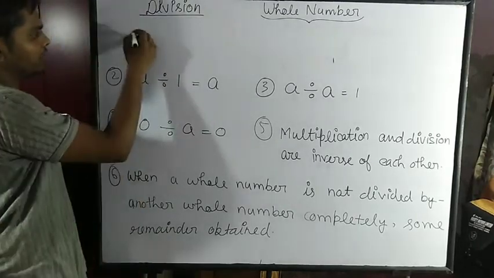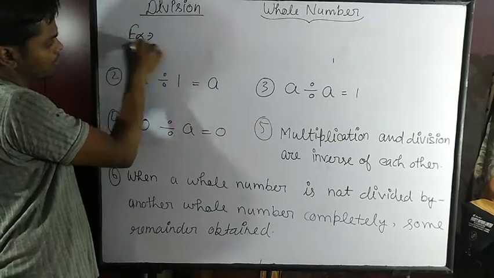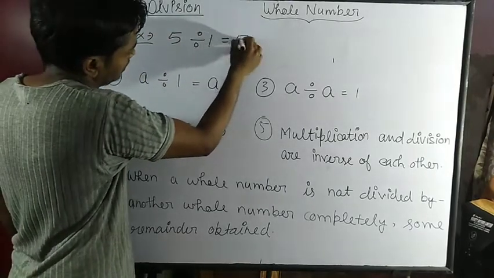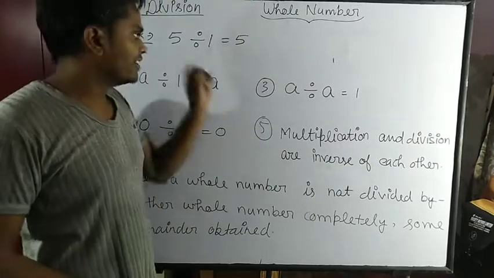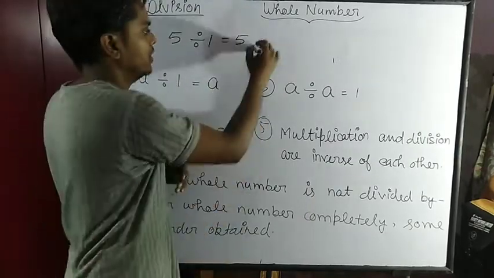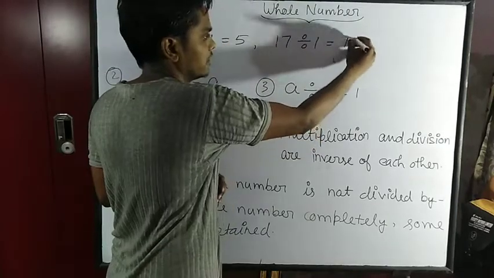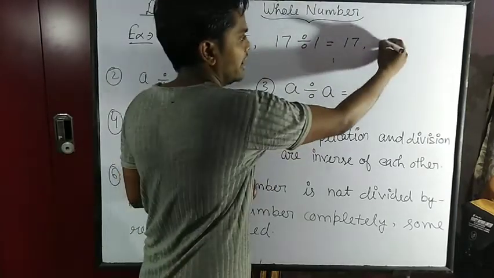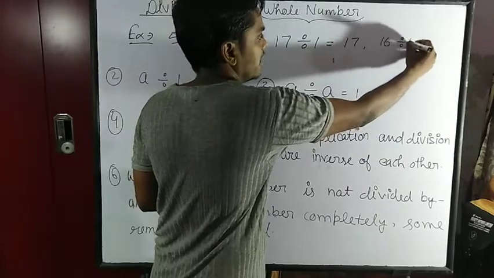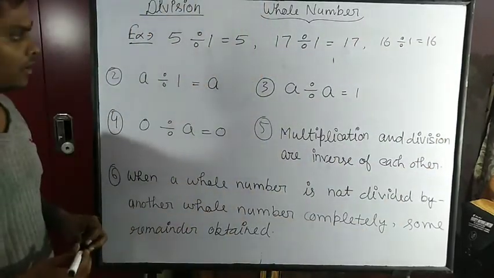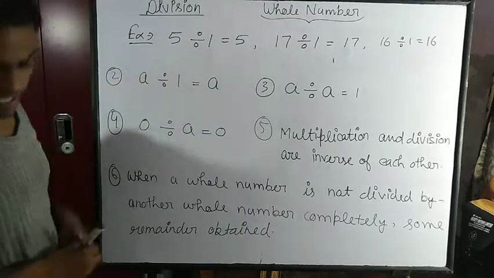For example, if 5 is divided by 1, it is always 5. If 17 is divided by 1, then always 17. And if 16 is divided by 1, that will always be 16.